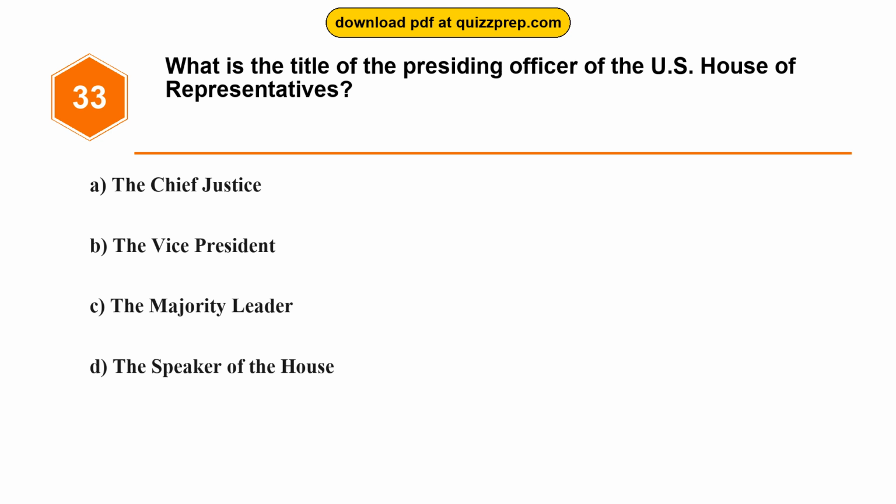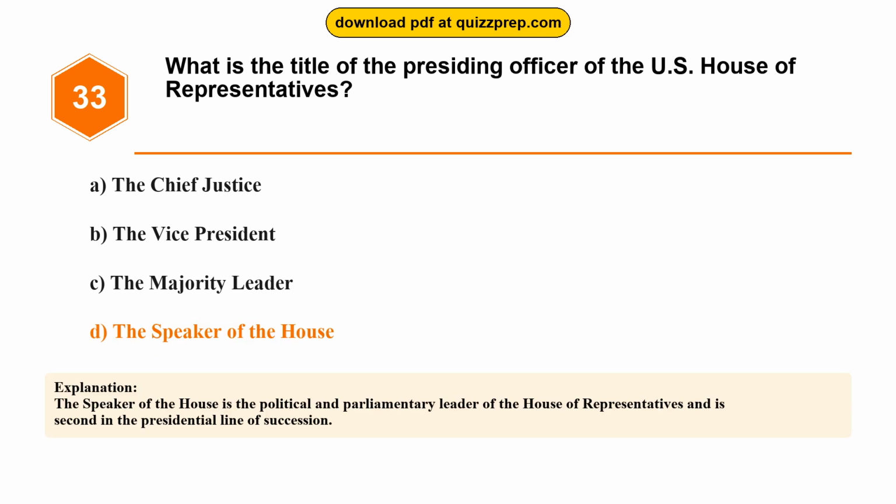Question 33. What is the title of the presiding officer of the U.S. House of Representatives? Option A. The Chief Justice. Option B. The Vice President. Option C. The Majority Leader. Option D. The Speaker of the House. The correct answer is option D. The Speaker of the House. The Speaker of the House is the political and parliamentary leader of the House of Representatives and is second in the presidential line of succession.